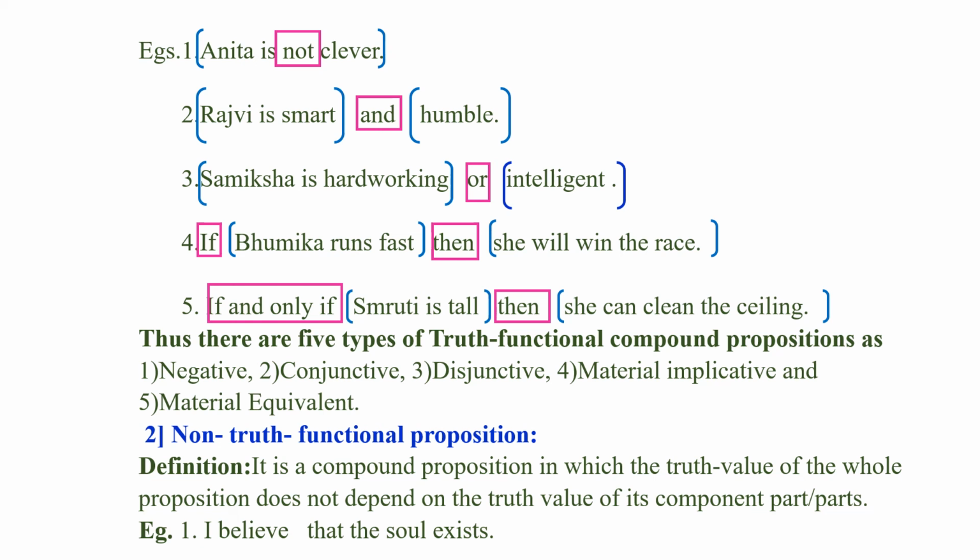Let us take an example. I believe that the soul exists. Here in this statement, that the soul exists is the component part, and the truth value of the whole statement does not depend upon the component part that the soul exists, but it depends on what I believe.